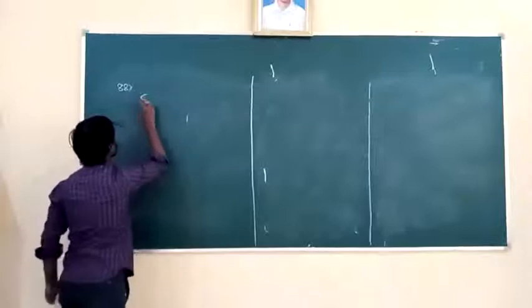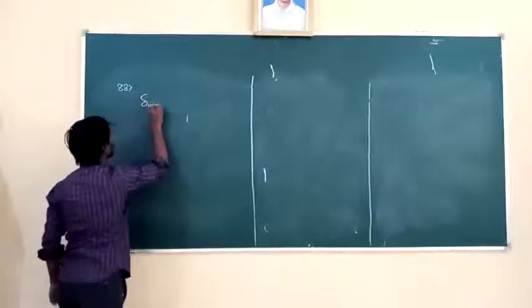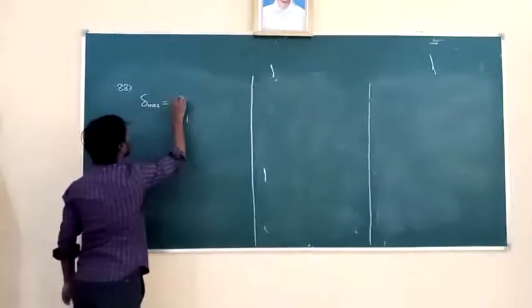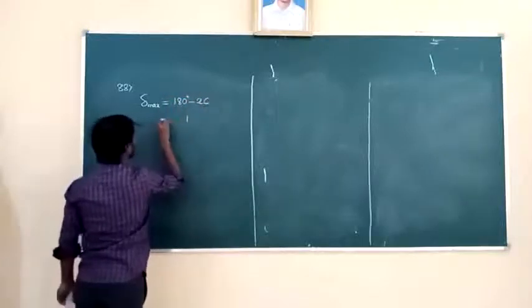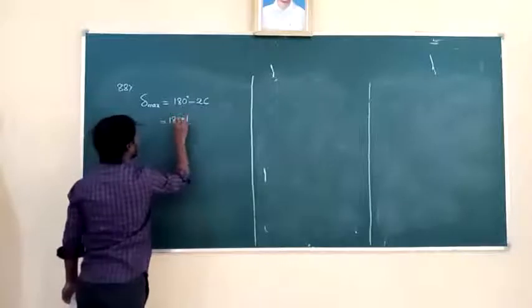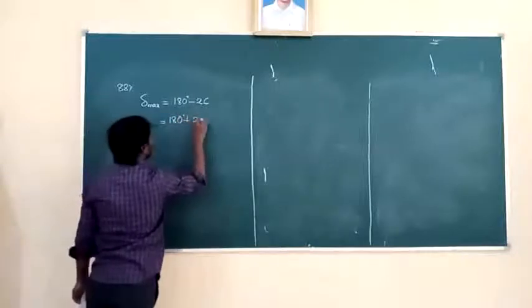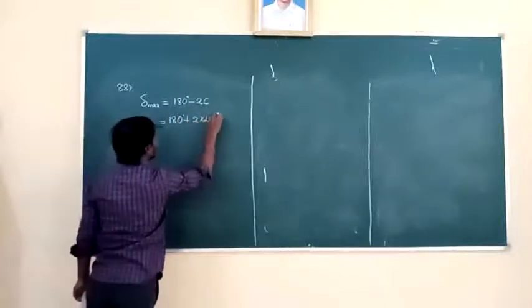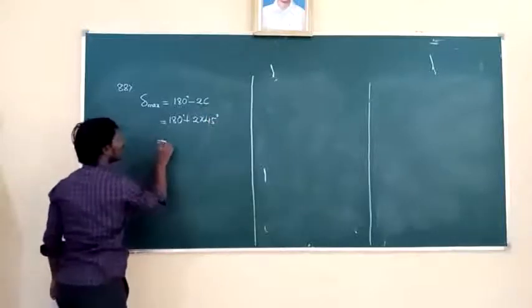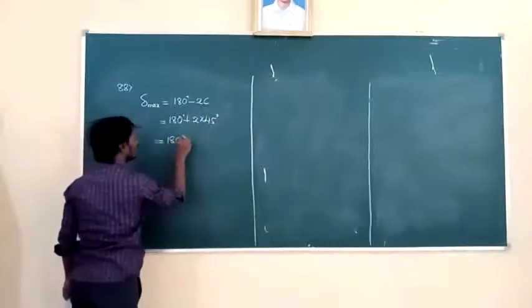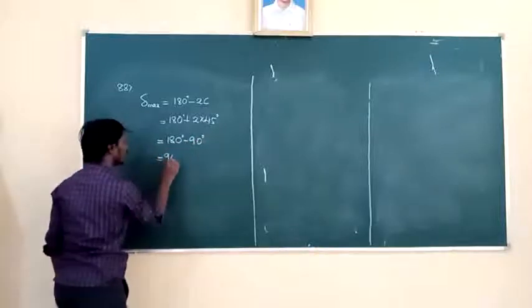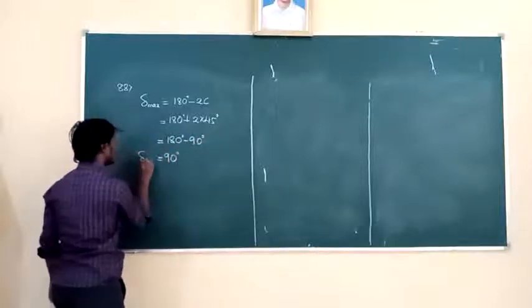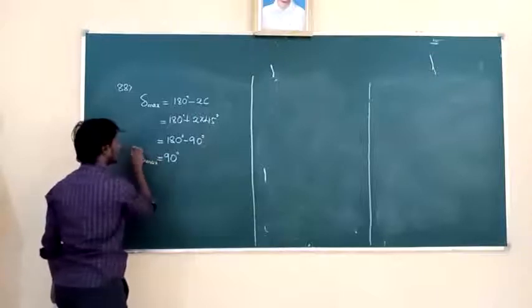We know the formula for the maximum deviation is 180 degree minus 2c. That is 180 degree minus 2 into 45 degree, because the critical angle given is 45. That is 180 degree minus 90 degree, which is 90 degree. It is the angle of maximum deviation.